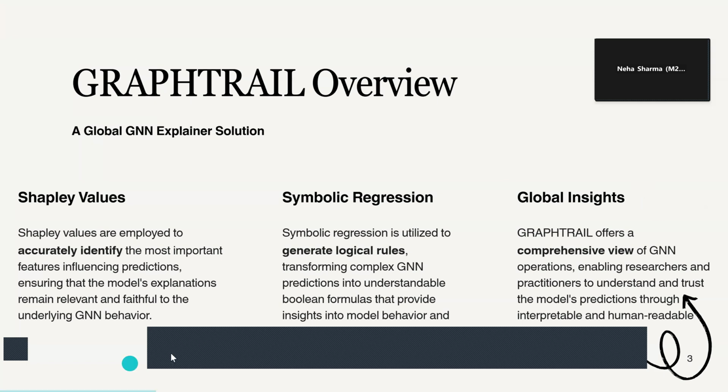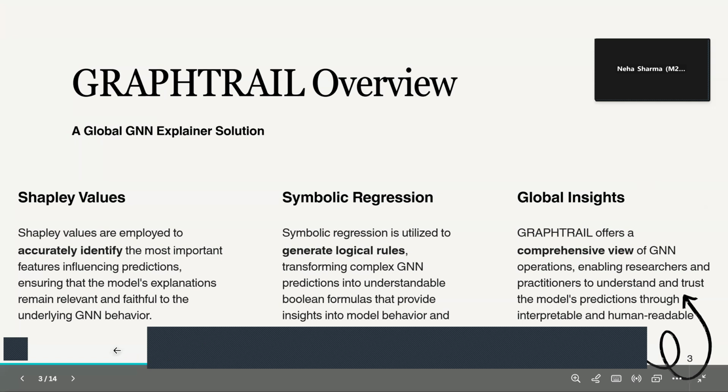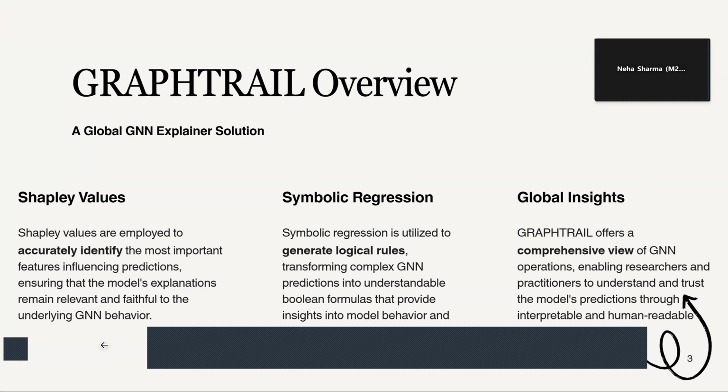Neha? Yeah. So once we have the list of Shapley values ready, we find the top, highest Shapley score values, and then we formulate those related computational trees into a Boolean logical formula. Once we have our Boolean logical formula ready, we find the global level insights of all the graphs which we are using in our process.